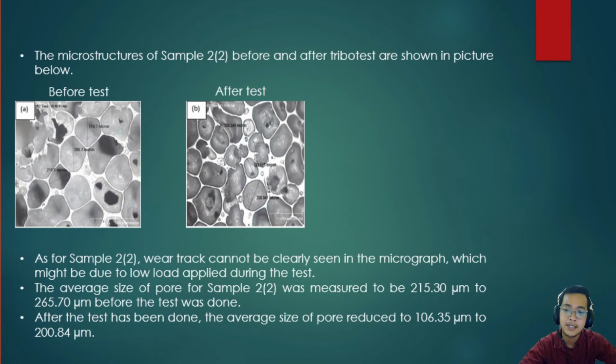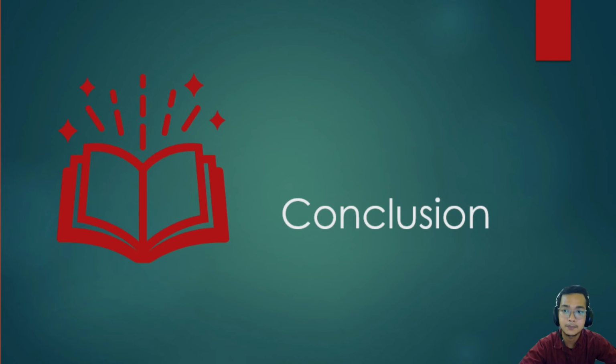The average size of pore for sample 2 number 2 was measured to be 215.3 micrometer to 265.7 micrometer before the test was done. After the test, the average size of pore reduced to 106.35 micrometer to 208.4 micrometer. Lastly, the conclusion.